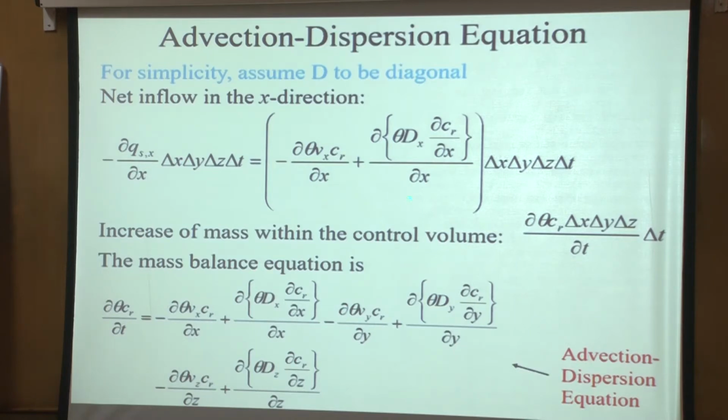Retardation actually comes from this term, when you add S. But we will have to assume something about the solid phase concentration. If we have flow of water, the solid phase, assuming that there is instantaneous equilibrium of solid and liquid phase. So there are assumptions which need to be made.